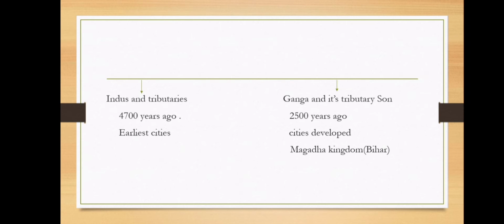and before 4700 years ago, some of the earliest cities were developed in the sites of Indus, in the banks of Indus and its six tributaries. Indus and its tributaries have so much importance in our history. And 2500 years ago, cities developed near or in the banks of Ganga and its main tributary Son. It is found that the first kingdom, the Magadha kingdom, which is in Bihar, was developed in the banks of Ganga.